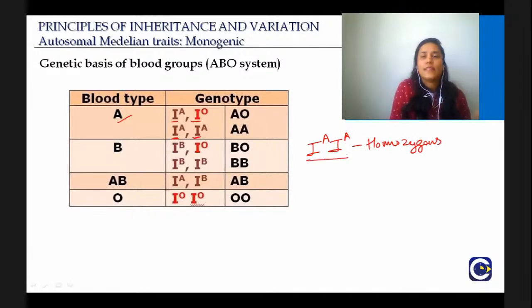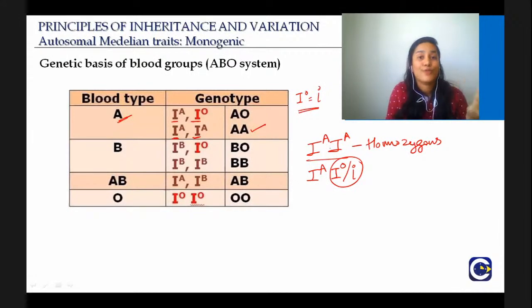Okay, in any case, when they are homozygous, whatever is there will be expressed. So the blood group will be A. So here the blood type is given A. The second situation is when it is IA, IO, and most of the time it can also be represented as small i. So IO is equal to small i. Don't get confused if I start writing small i, or if you see it in questions. You can choose how you want to write it, either IO or small i.